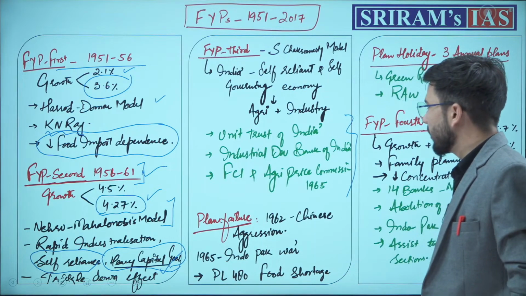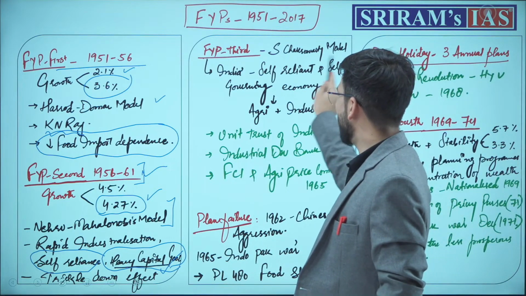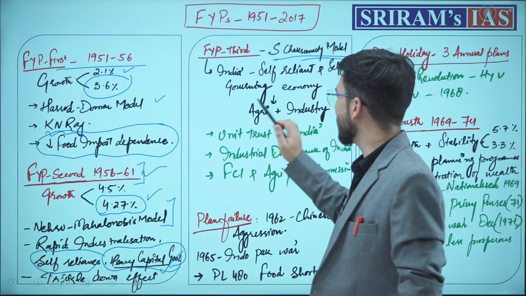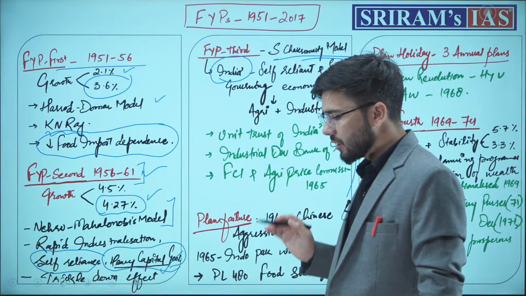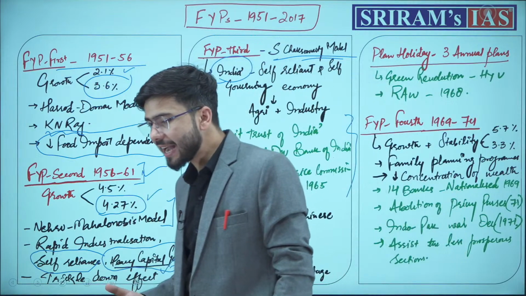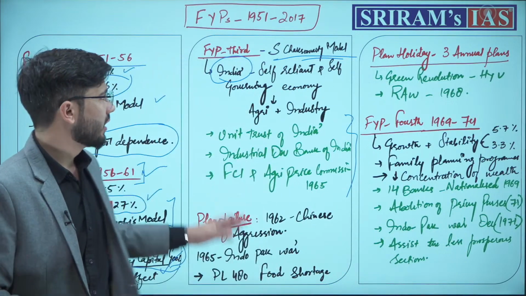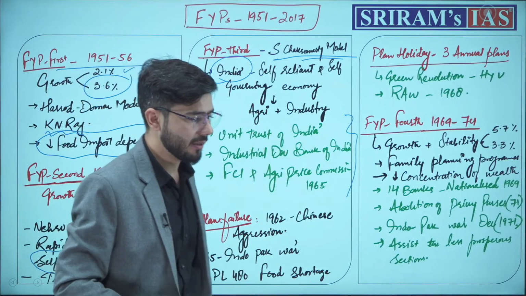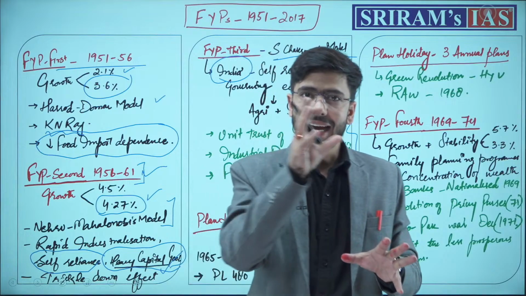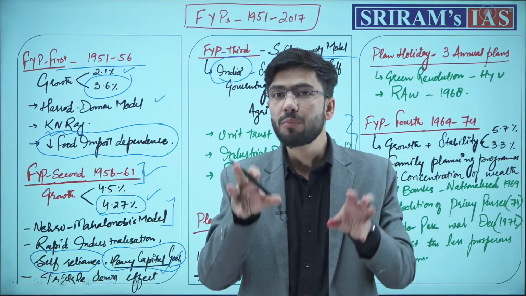Done. The third 5-year plan was basically based on the S. Chakravarti model. India was on the track to achieve a self-reliant and self-governing economy by focusing on agriculture and industry both.